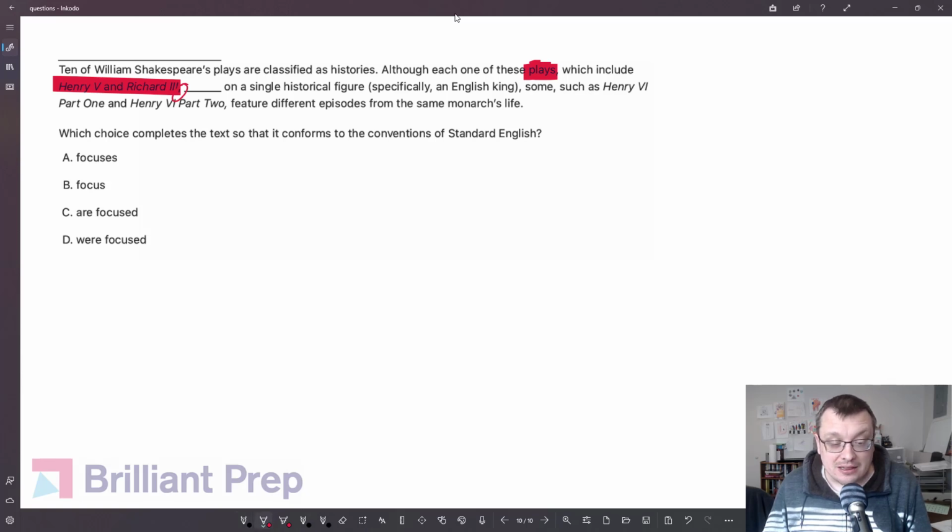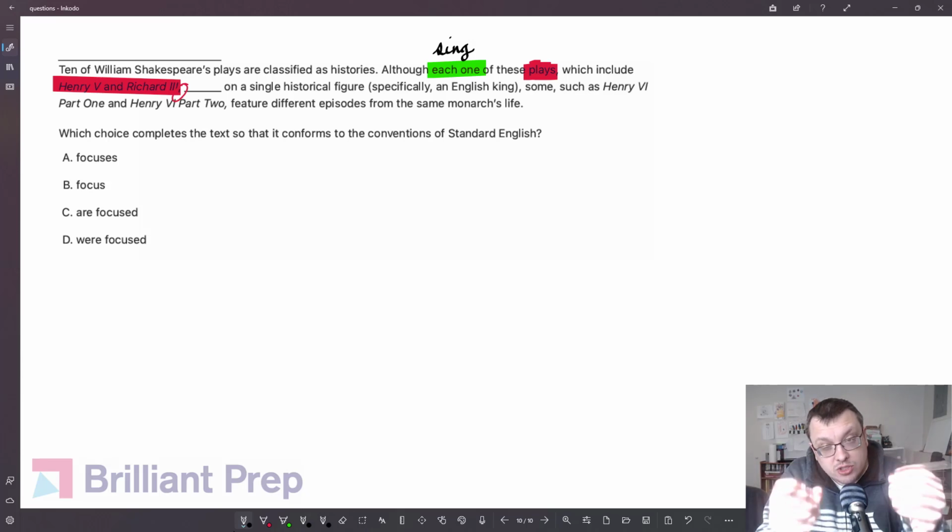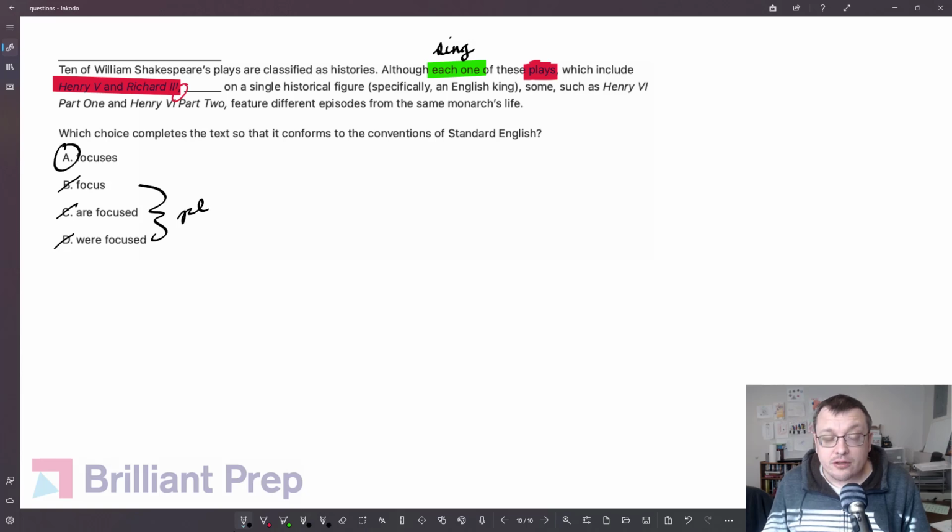As it turns out, we have to go back a little further in the sentence and find the subject right here: each, or each one. This is actually the subject of our sentence, and it is a singular subject. Each one of these plays, we're talking about these plays individually, singly. Therefore, our verb must be singular. When we look at our choices, B, C, and D are all plural. The only singular choice, and therefore the answer, is choice A. We would say each one of these plays focuses on a single historical figure, and that works. If you do the same with B, C, and D, they're not going to sound quite right. For example, each one of these plays are focused on a figure. That doesn't work.